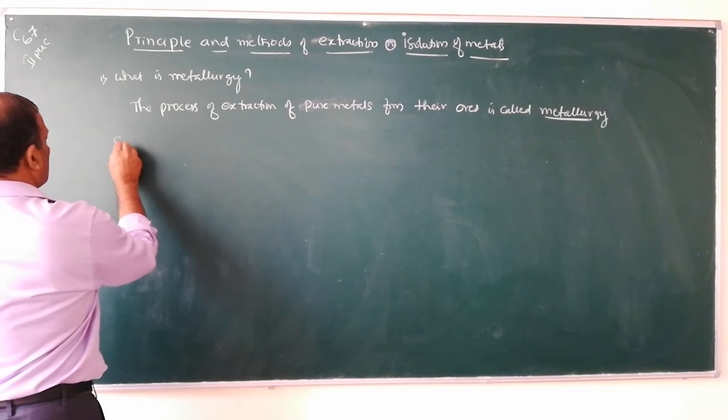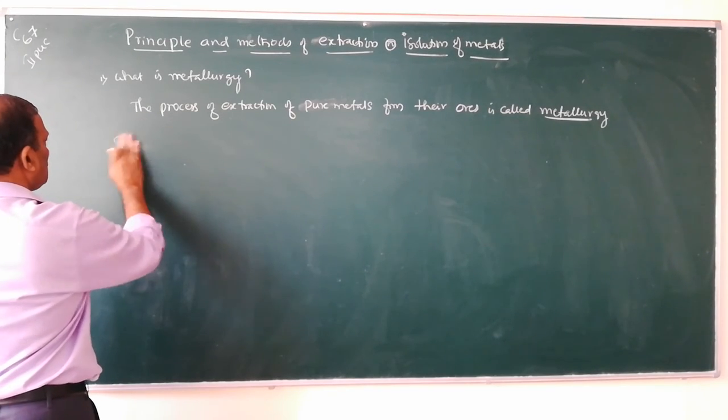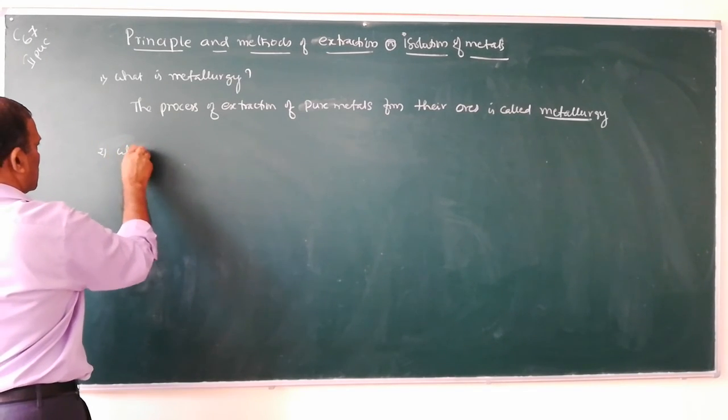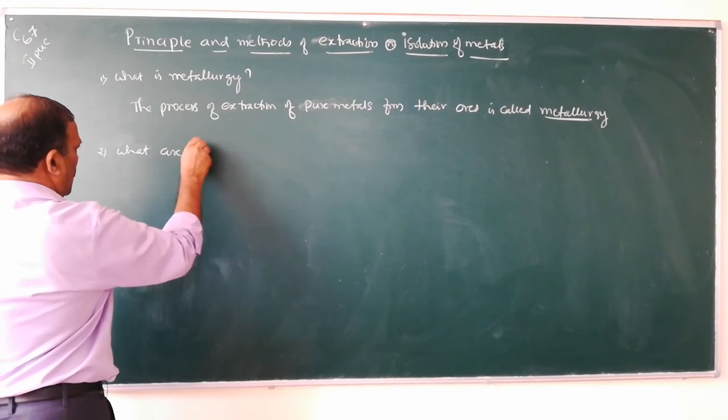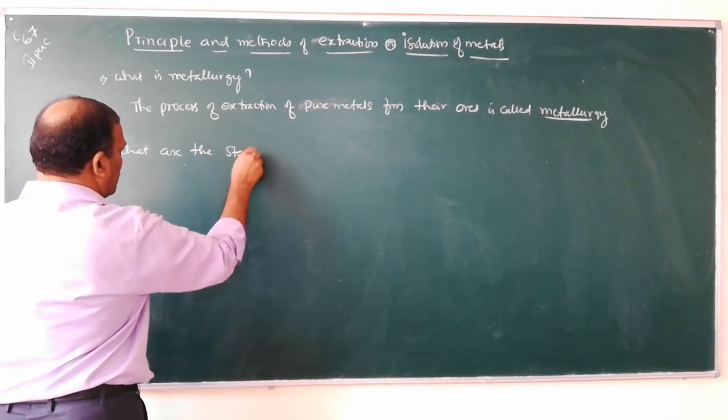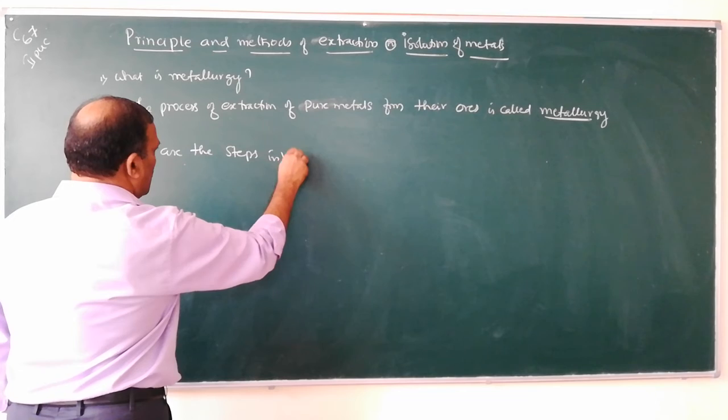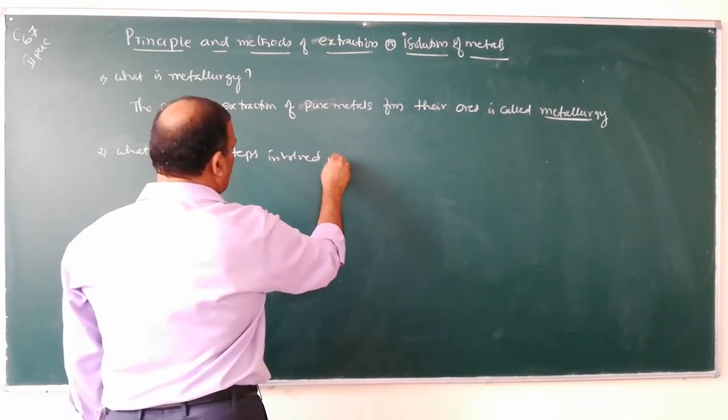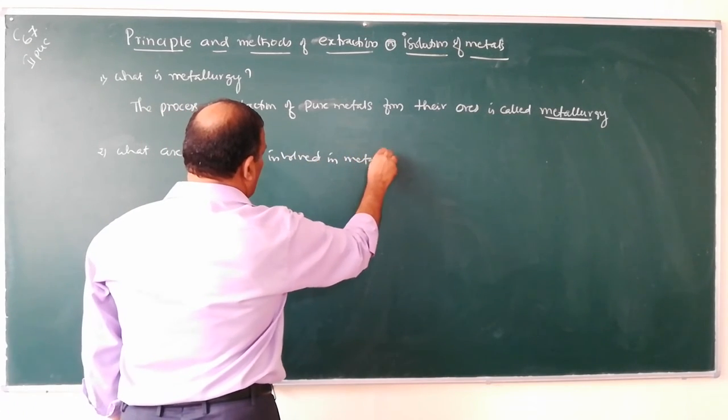Then, what are the steps involved in metallurgy?